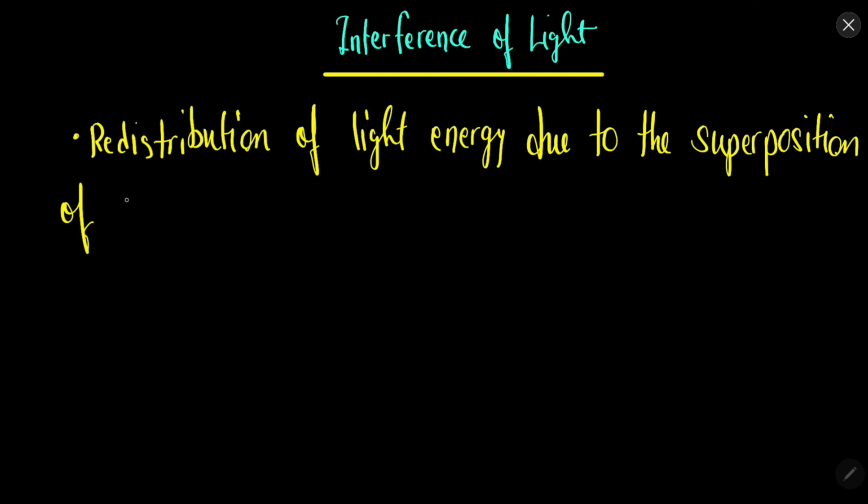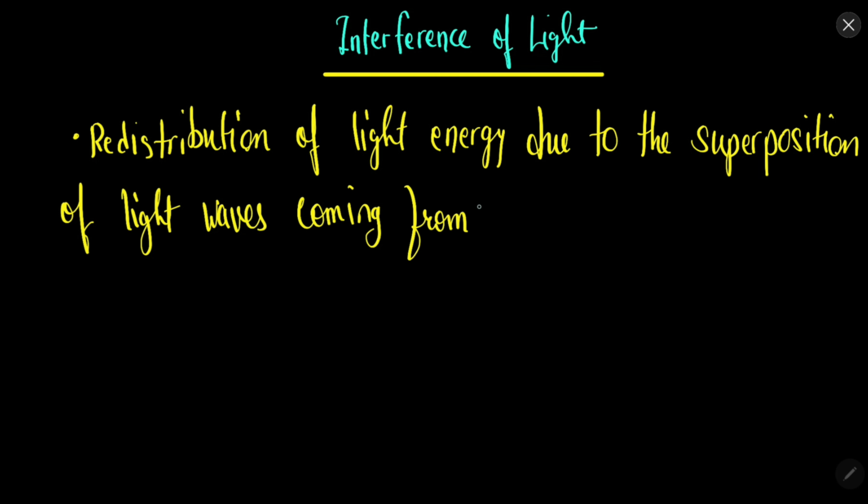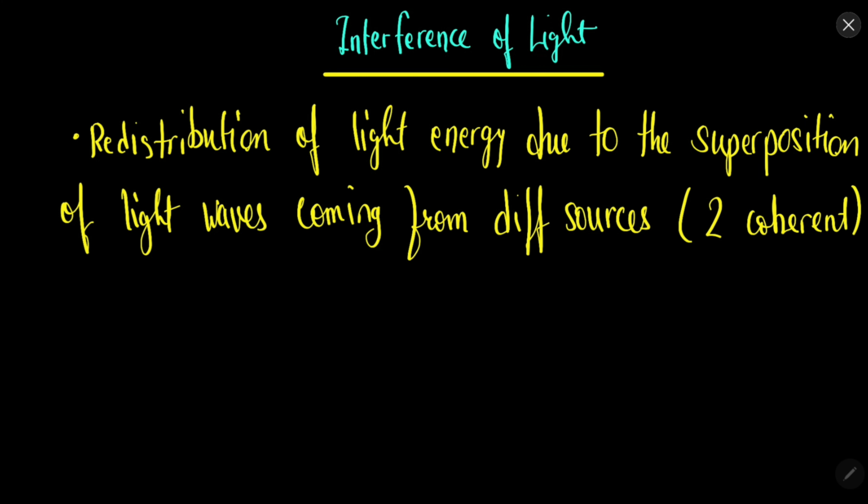Due to the superposition of light waves coming from different sources. Here one condition we will enforce is that those sources are two coherent sources, so that we can have sustained interference, that is the interference pattern remains as it is, it does not change much.